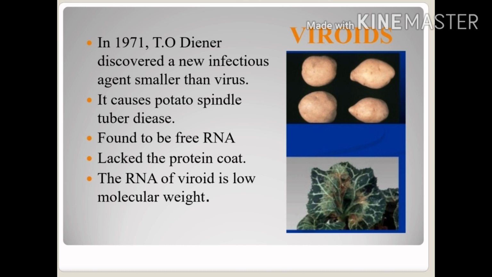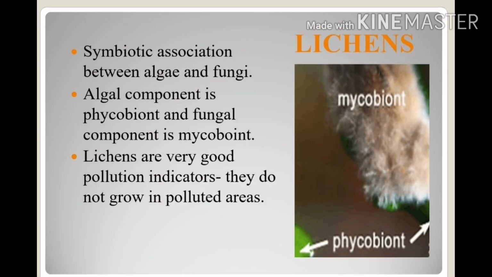So let's talk about our next topic, that is lichens. Lichens are a symbiotic association between algae and fungi. They both depend on each other for their food and shelter. As algae are autotrophs, they provide food to the fungi and fungi provide shelter to algae. The algal component is called phycobiont and the fungal component is called mycobiont. A special feature of lichens is that they are very good pollution indicators, meaning they do not grow in polluted areas.